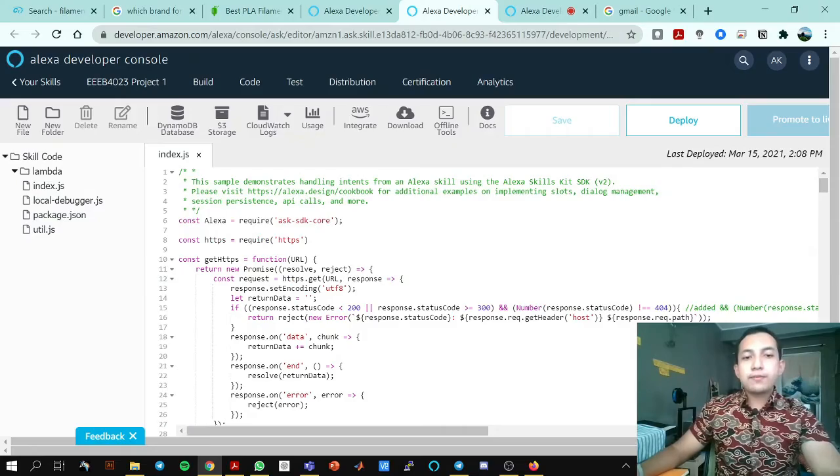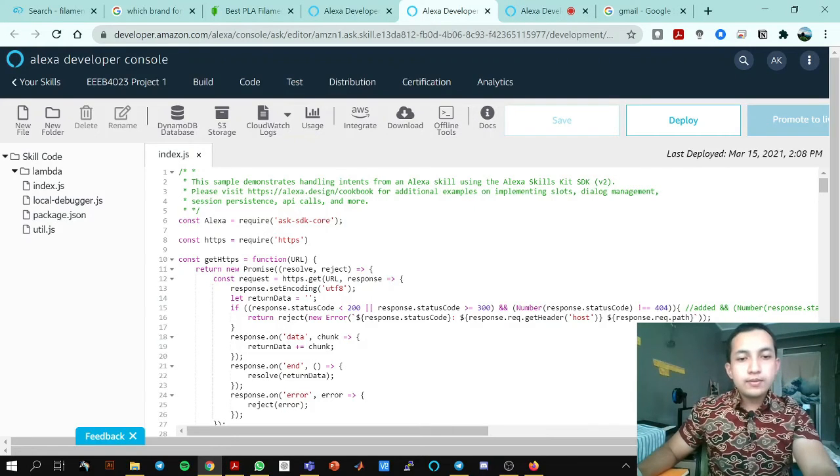Okay, as the preset coding, most is provided here, but what I entered and edited here is this one, constant HTTPS require, and this one, get HTTPS function from the URL. Okay, these two I learned from the class. Professor Yap taught. Thank you.